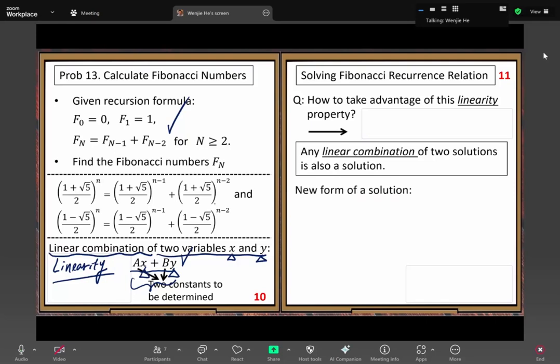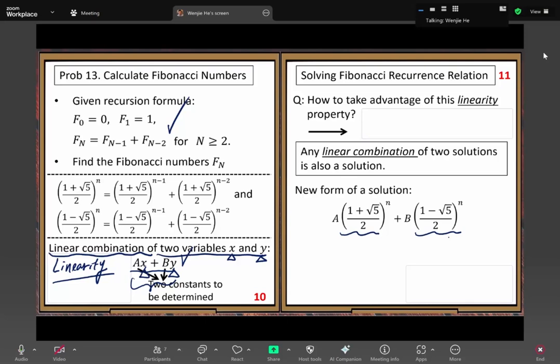So for the new form of the solution, we use some constants, capital A and capital B, to be determined. So there are free parameters: capital A times the first sequence solution, plus B times the second sequence solution. Adding together, this linear combination has two freedoms.